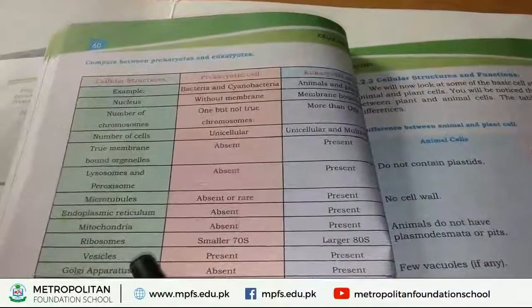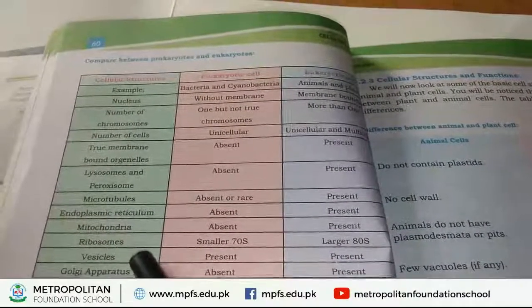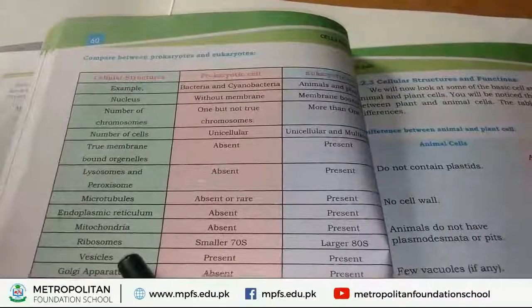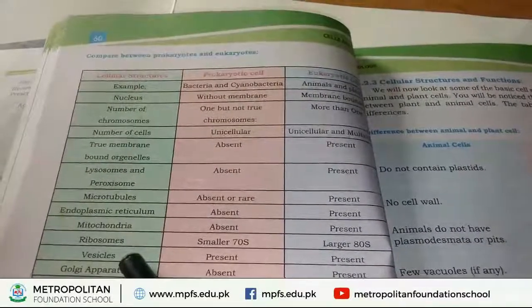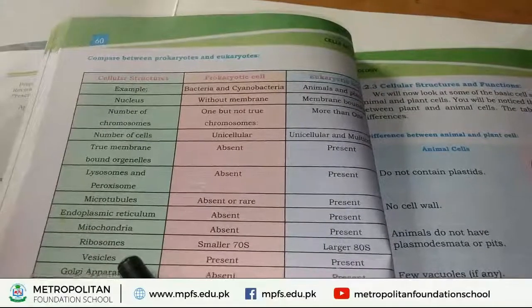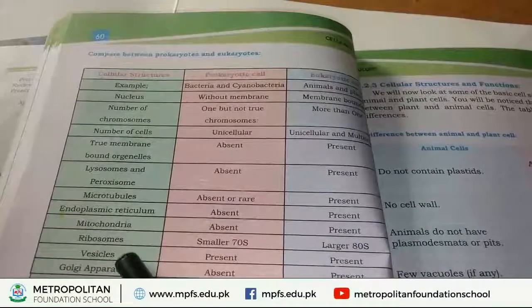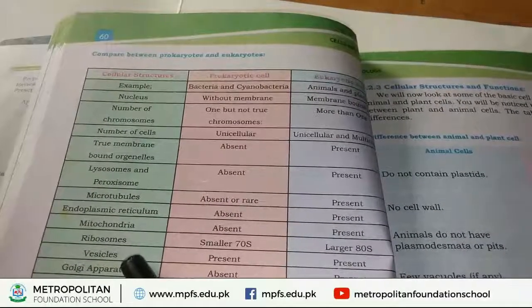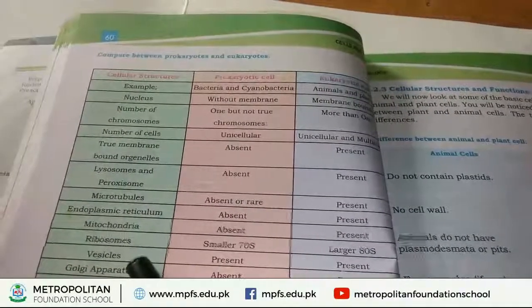Next, vesicles. First of all, we discuss what vesicles are. Vesicles are special structures which are found inside the cell. What is the function of vesicles? The main function of vesicles is that they store food material.